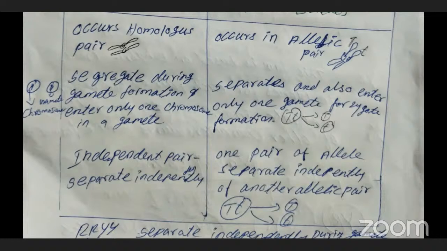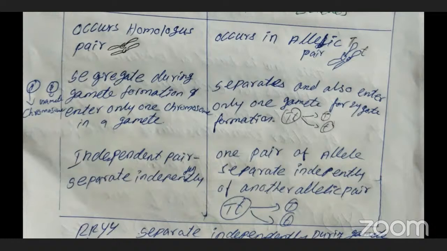That is what I explained here. During gamete formation, the factors in the gametes will be separated, for example small t is present as a factor, and gametes are separated into capital T and small t.